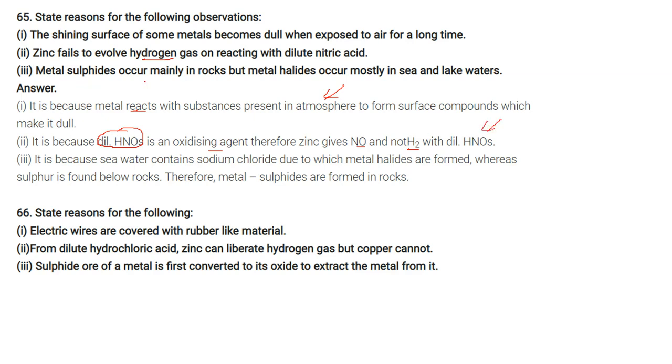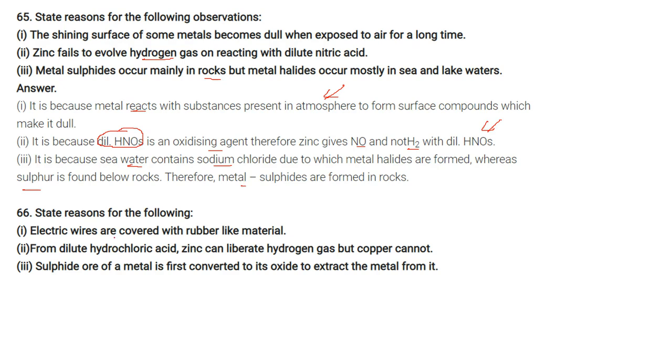Metal sulfides occur mainly in rocks, but metal halides occur mostly in sea and lake waters. Why? Because sea water contains sodium chloride, due to which the metal halides are formed, while sulfur is found below rock. Therefore, metal sulfides are found in rocks.